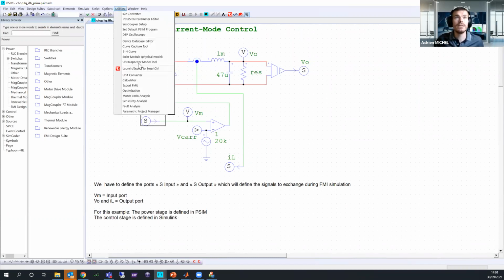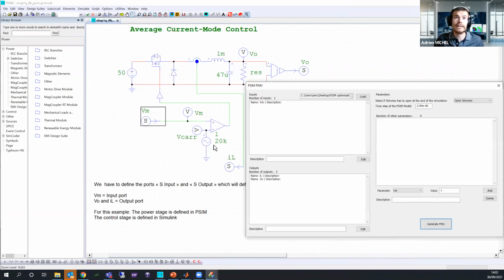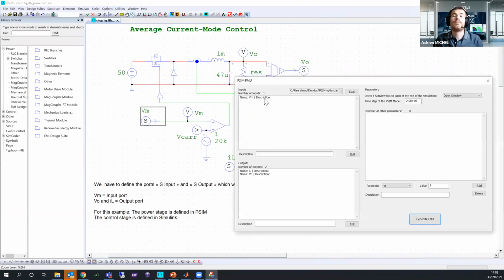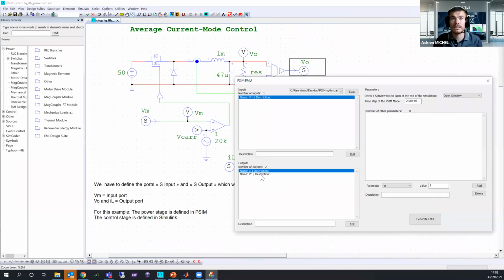So basically you have to open the FMU, and here by using the in and out node, PSIM will automatically detect the number of inputs. This is the VM. And the outputs will be the current here and the voltage here. And here you have directly the definition of input and output.